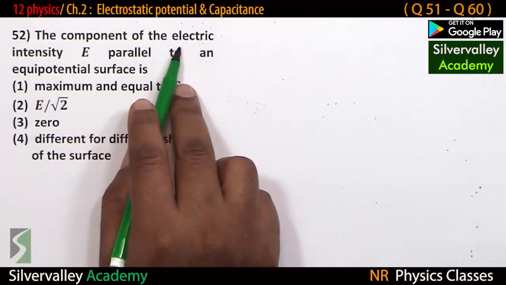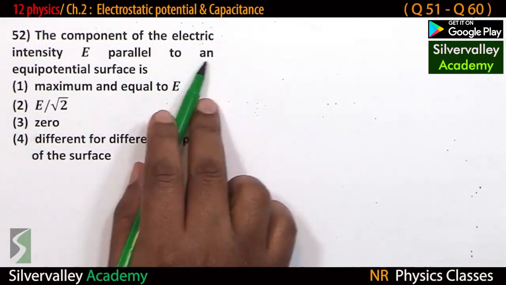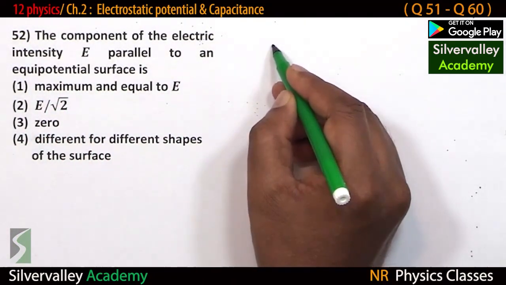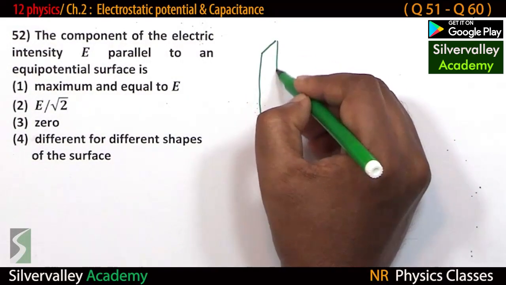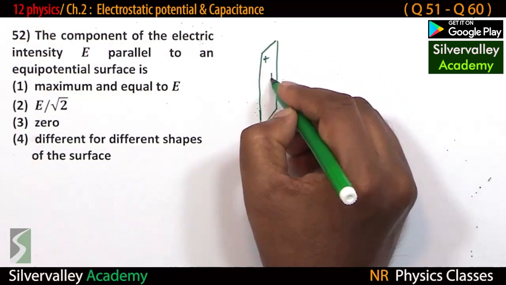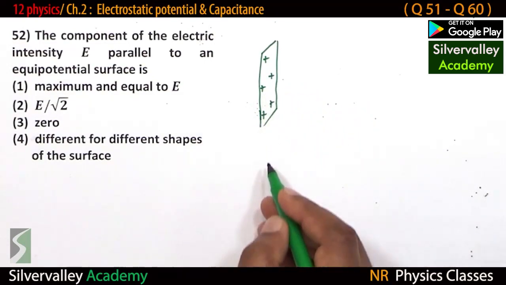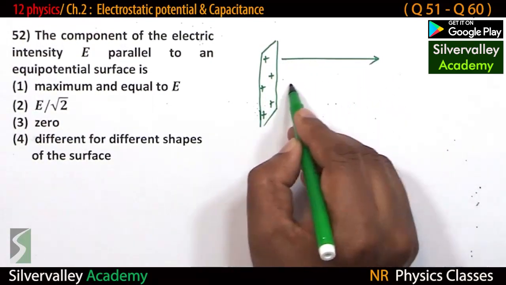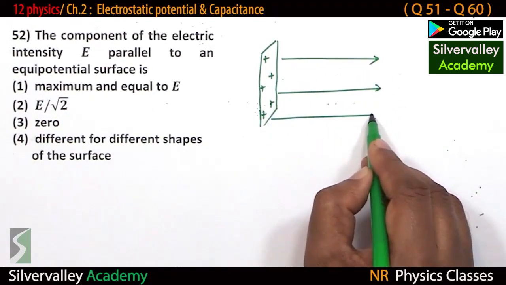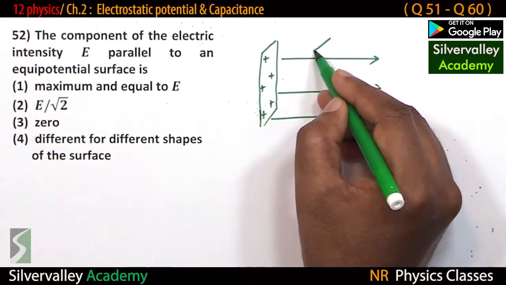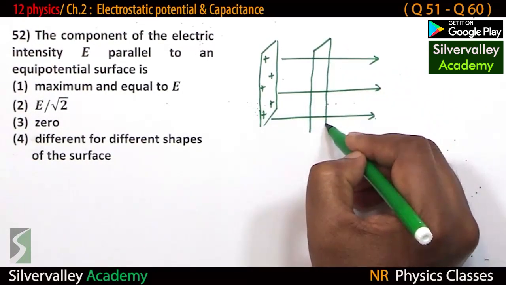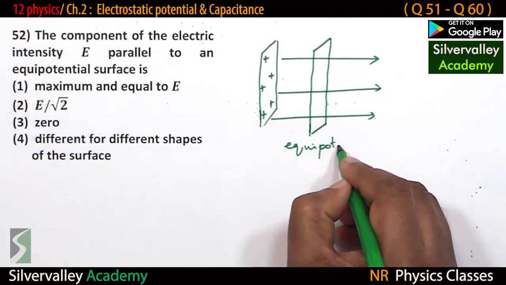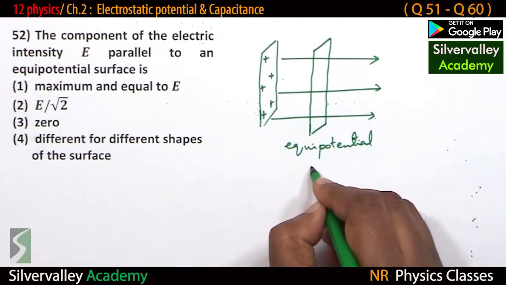The component of the electric intensity parallel to an equipotential surface is. Simplest case, let me take a sheet of charge. Because of this sheet of charge, the electric field is perpendicular and away. And this imaginary plane parallel to the sheet of charge is the equipotential surface.